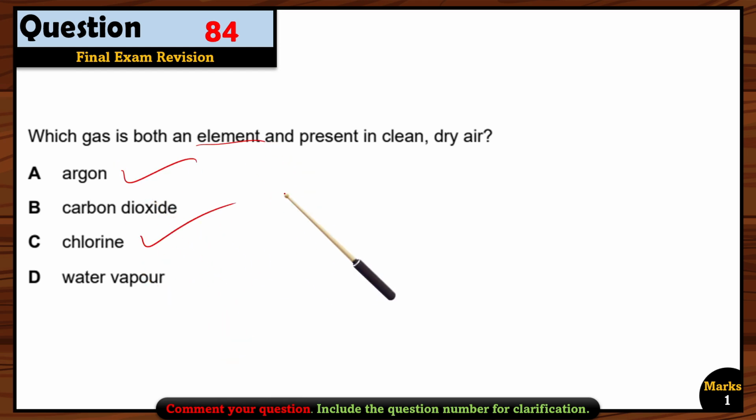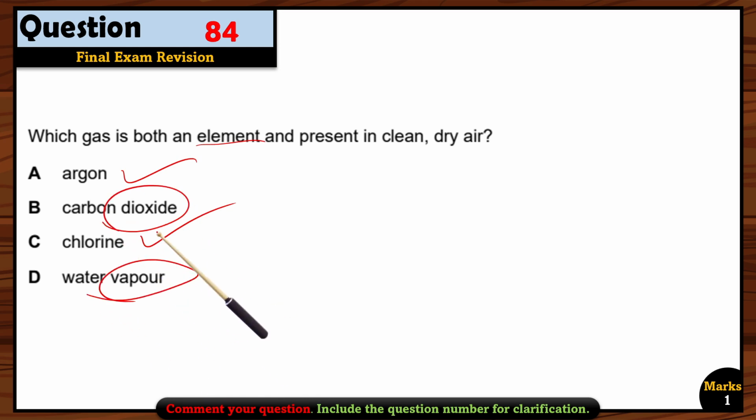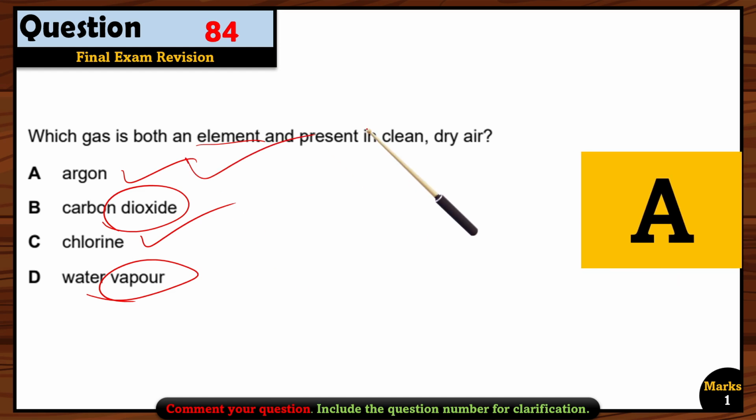So you can see iron, argon and chlorine are the only elements. The water is a compound, carbon dioxide is a compound, right? So now we are only left with argon and chlorine. So which one is present in dry air? So in dry air, we only have argon. We don't have chlorine. So argon is the right option here. So option A is correct.